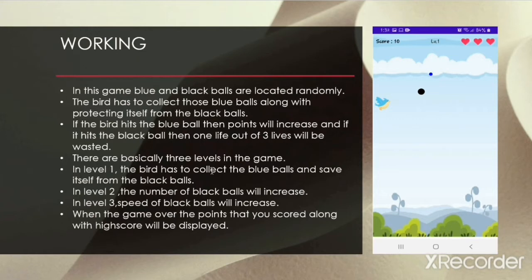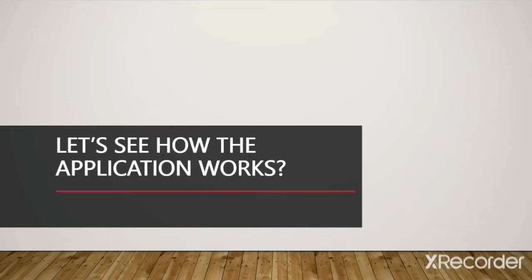There are basically 3 levels in this game. In level 1, the bird has to collect the blue balls and save itself from the black ball. In level 2, the number of black balls will increase. In level 3, speed of black balls will increase. When the game is over, the points that you scored along with the high score will be displayed. Now let's see how the application works.